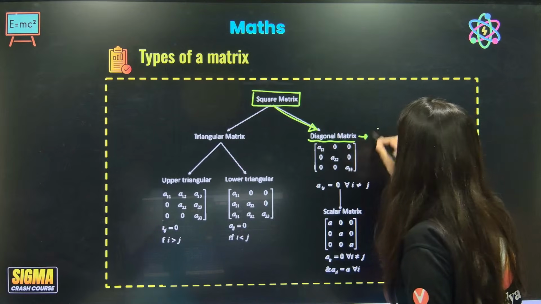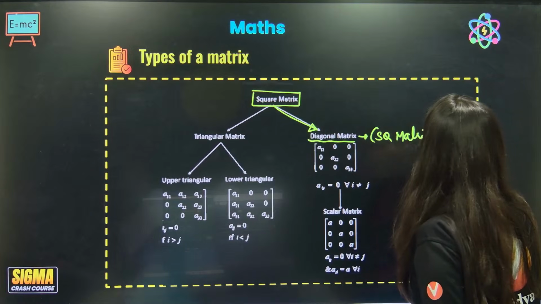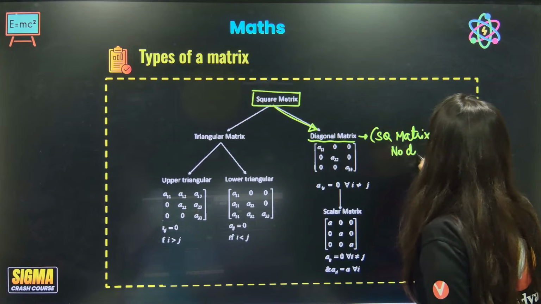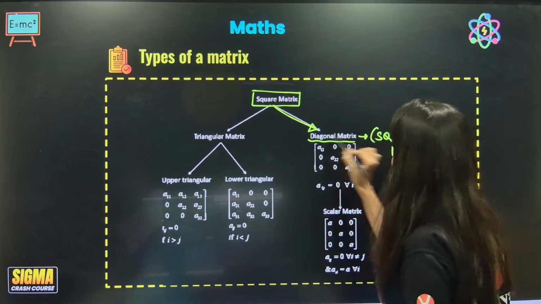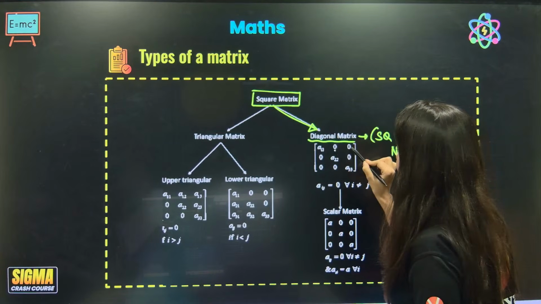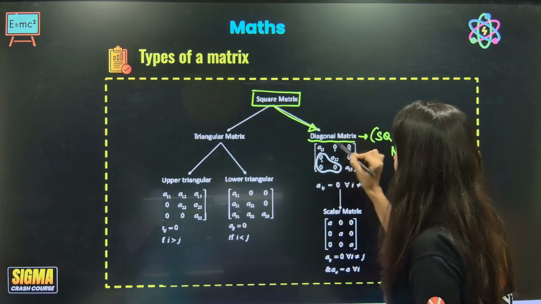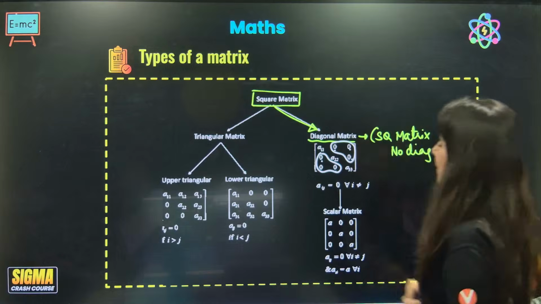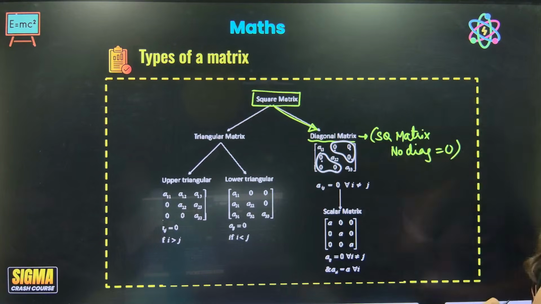Can you see non-diagonal elements? Non-diagonal elements should all be 0. If that is happening, then it is a diagonal matrix.